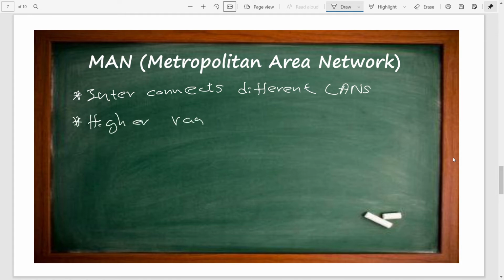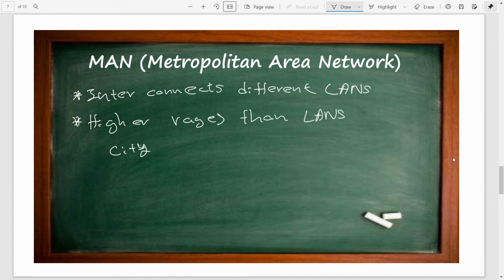Higher range than LANs means generally this kind of network is used to connect cities.